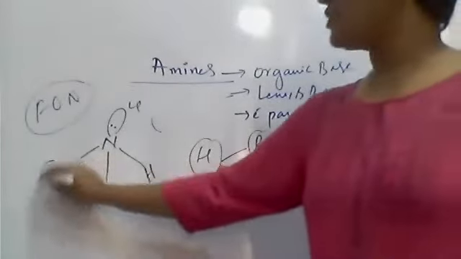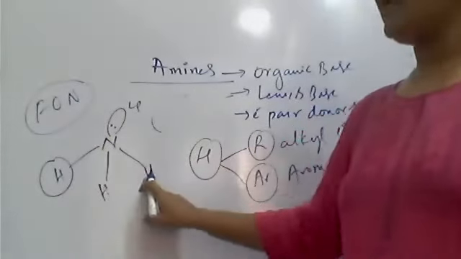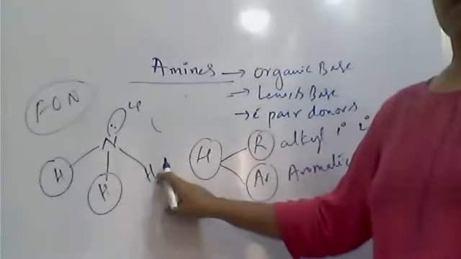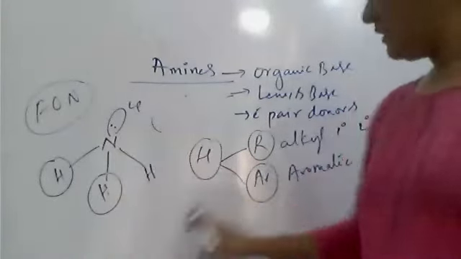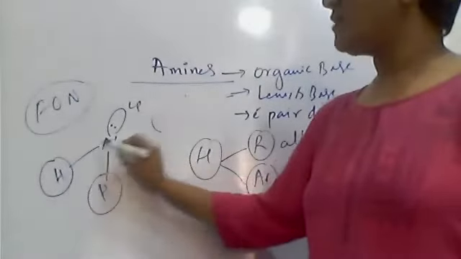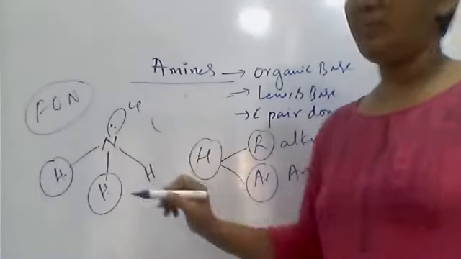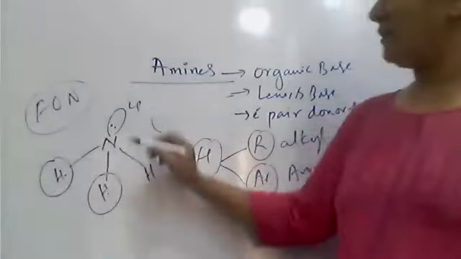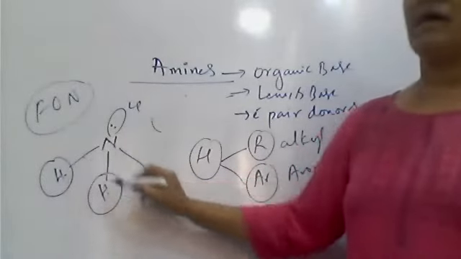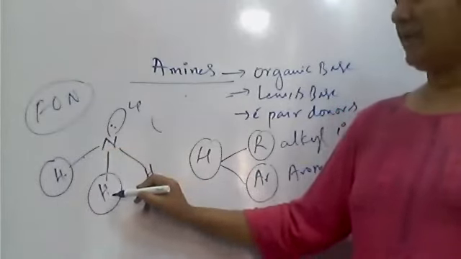RNH2: one hydrogen is replaced by the R. RNH2 is a primary amine. Then when one more is replaced, R2NH, secondary amines, because with the nitrogen in primary amines only one bond is with the carbon or alkyl group, whereas in secondary amine the nitrogen has two different bonds with two different carbon groups or alkyl groups.